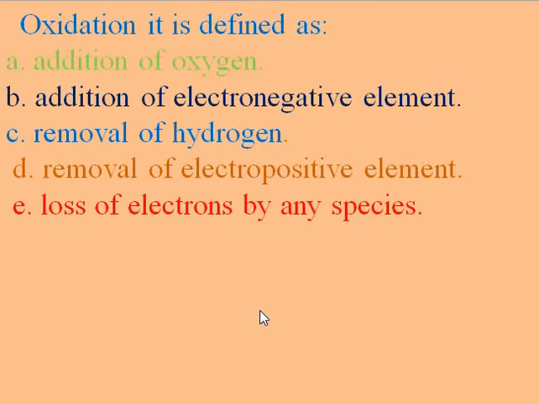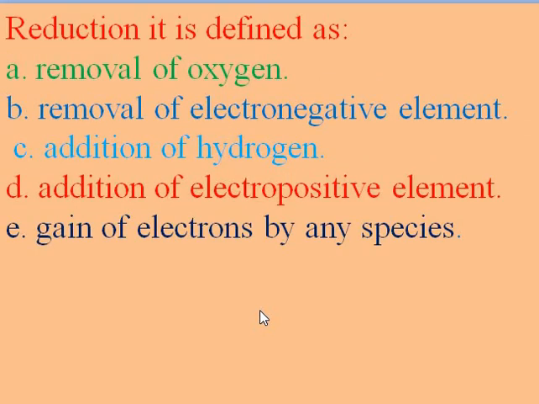Similarly, reduction is defined as the removal of oxygen, removal of electronegative element, addition of hydrogen, addition of electropositive element, and gain of electrons by any species. All these five processes are exactly the reverse of oxidation.